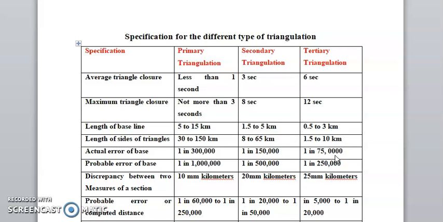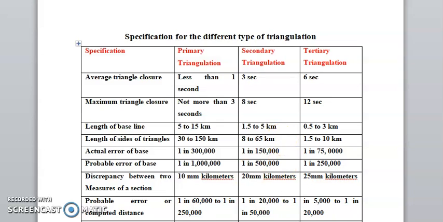Actual error of the base: in primary triangulation it is 1 in 3 lakh, in secondary triangulation 1 in 1 lakh 50,000, and in tertiary triangulation 1 in 75,000. Next, the distance between the two measured sections: 10 kilometers in primary, 20 kilometers in secondary triangulation, and 25 kilometers in tertiary triangulation.